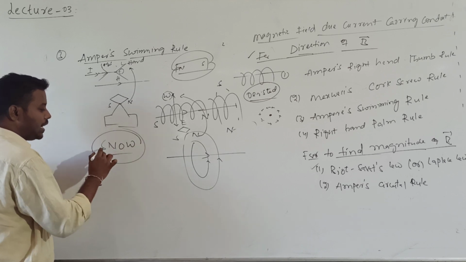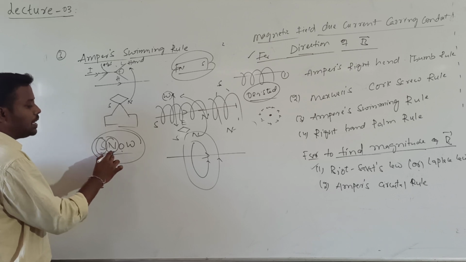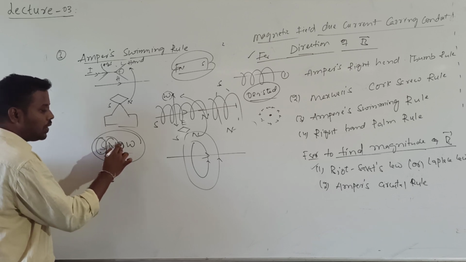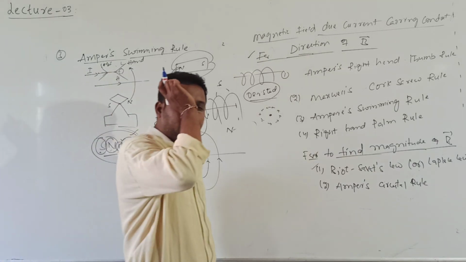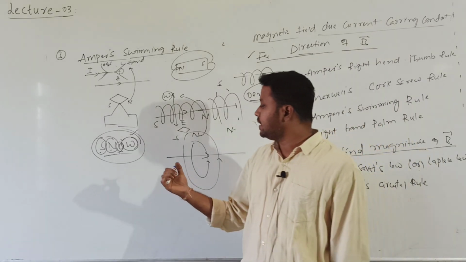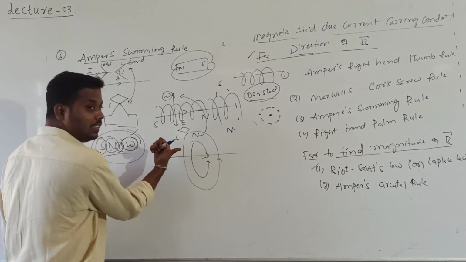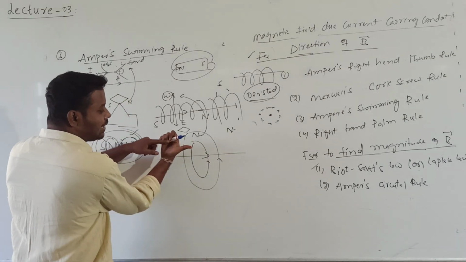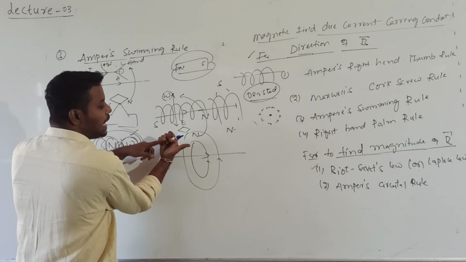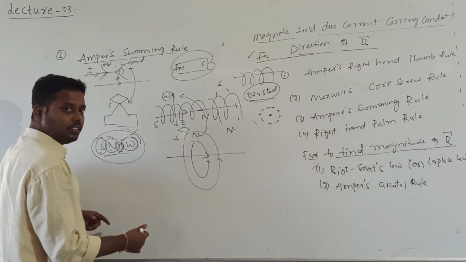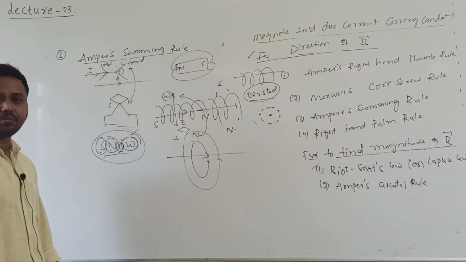So, south to north. If the current is passing from south to north over a needle, the current in a conductor passing from south to north, which is placed over a needle, the north pole of the needle will be deflected towards the west side. Means whenever current is passing like this, even by right hand thumb rule also, see, current is passing like this. Field lines are, so you can see that tips, are they inward, outward, inward? Inward will indicate a direction of arrow. So arrow will be like this. Are you getting the arrow? So field lines are anti-clockwise.